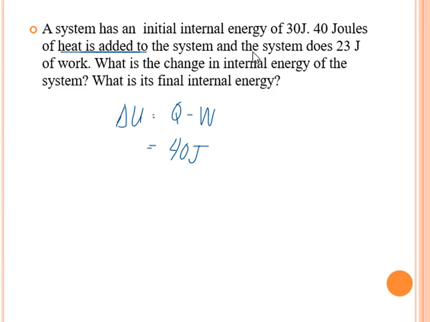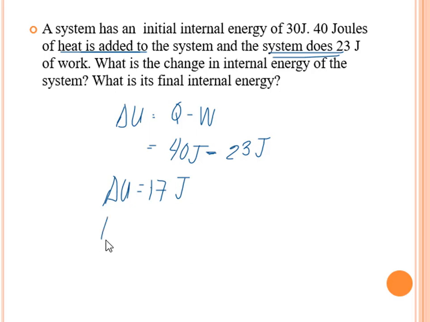And then the system does 23 joules of work. That's the work done by the system, so that is also positive. So it's minus 23 joules in our equation. So we just have here 17. The change in internal energy is equal to 17 joules.